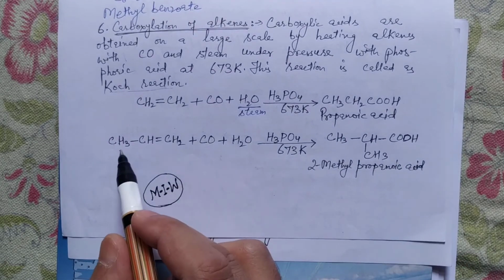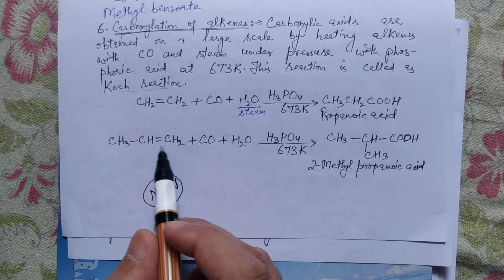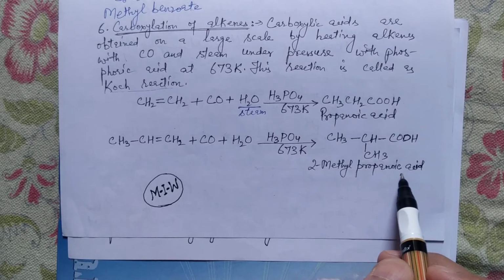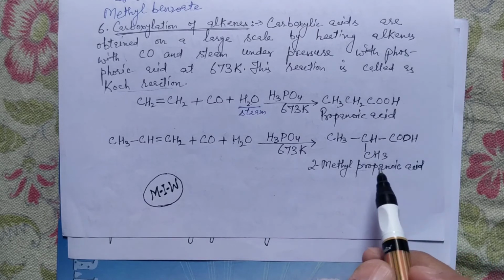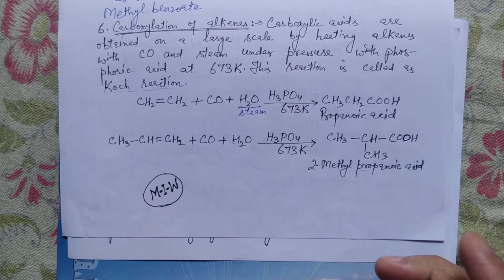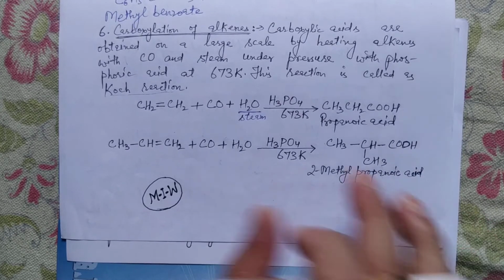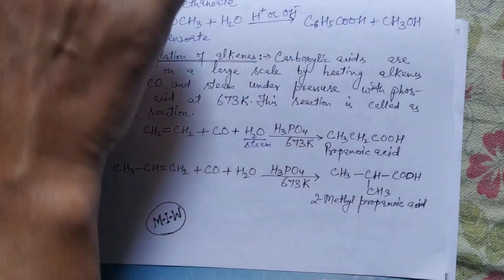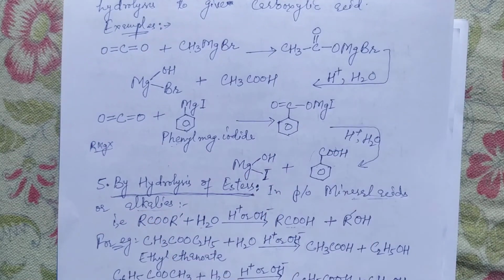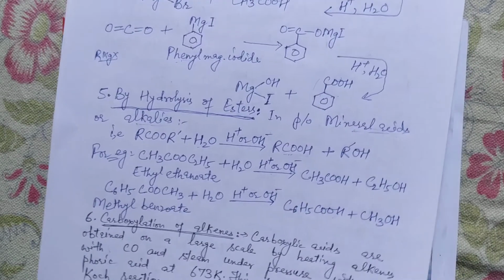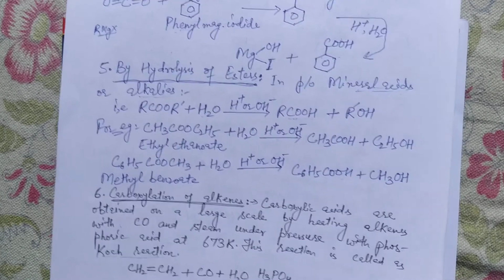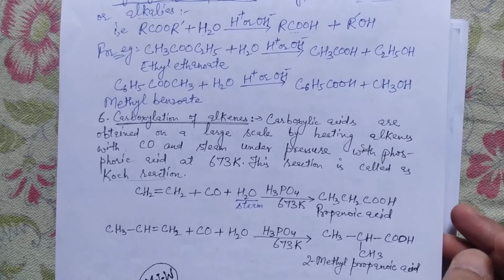Likewise, if we take propene as the starting material, then what carboxylic acid will we get as product? This is 2-methyl propanoic acid. So this was all about some important methods of preparation for carboxylic acids. Next time we will take up physical and chemical properties, and thereafter chemical properties, and finally uses of carboxylic acids.